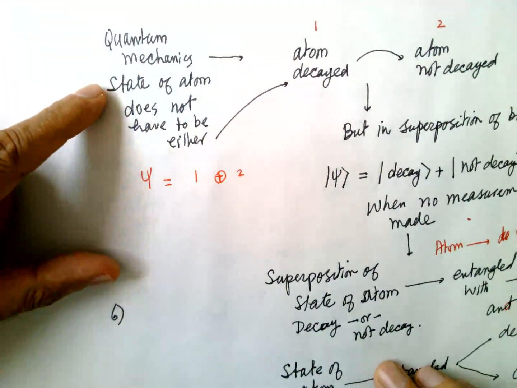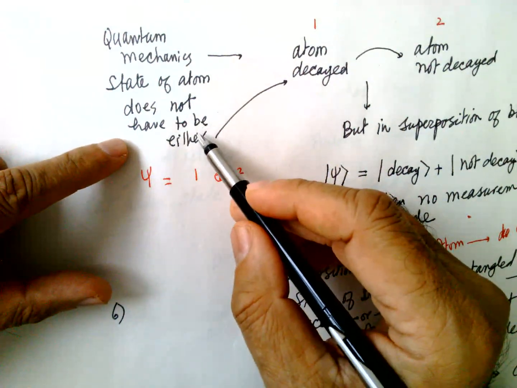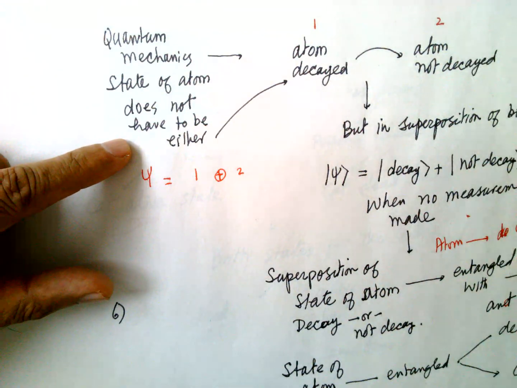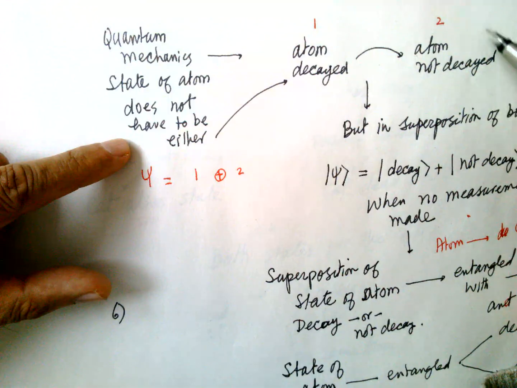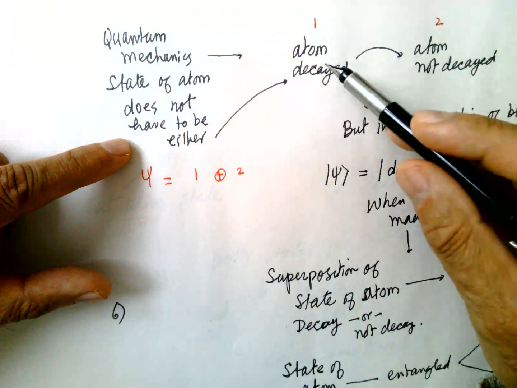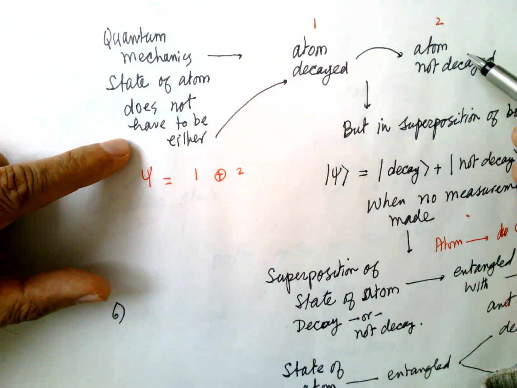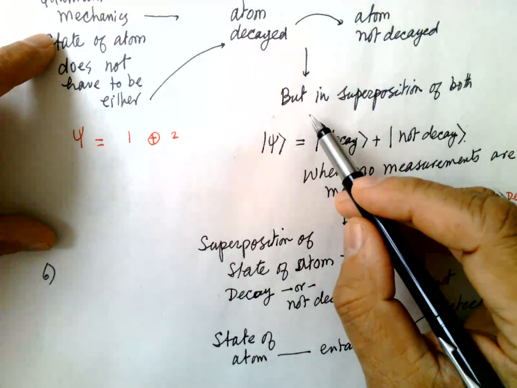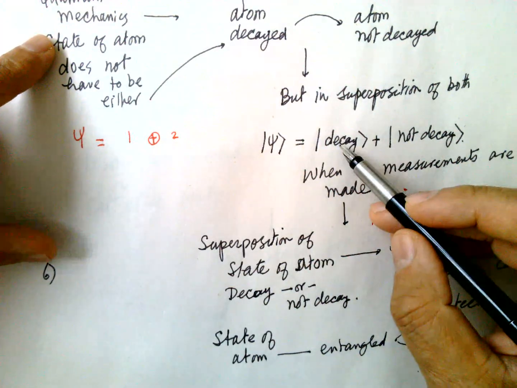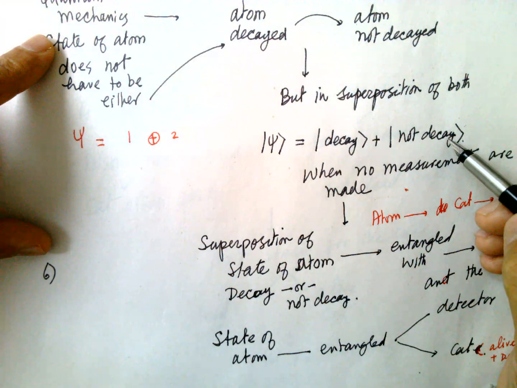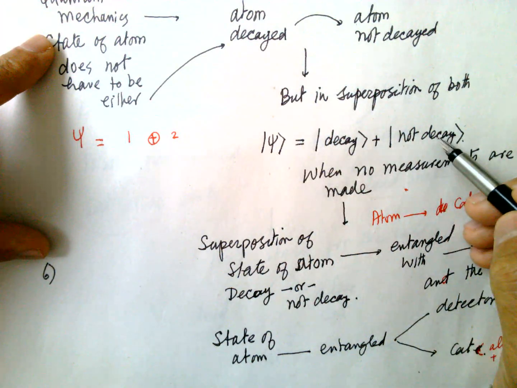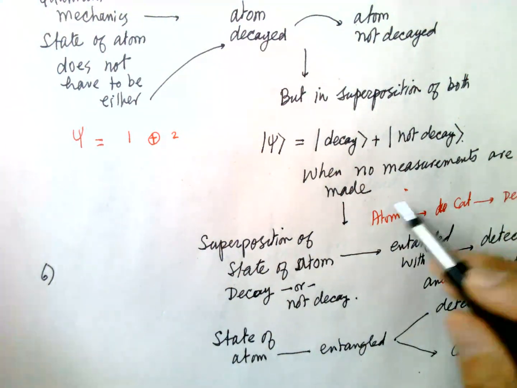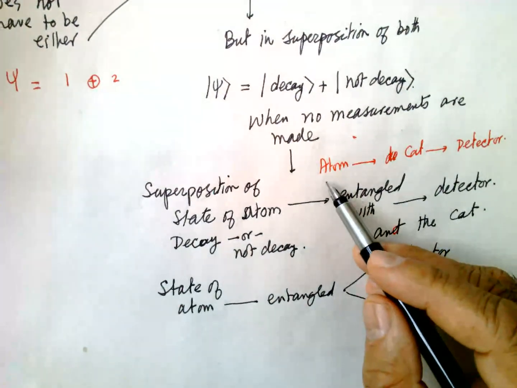In quantum mechanics, the state of the atom is not either decayed alone, but it has also not decayed. So the two states, decayed and not decayed, are possible. The quantum state of the atom is the superposition of some possibility of decay and some possibility of not decaying. So the wave function will be a superposition of these two states, when no measurements are made.